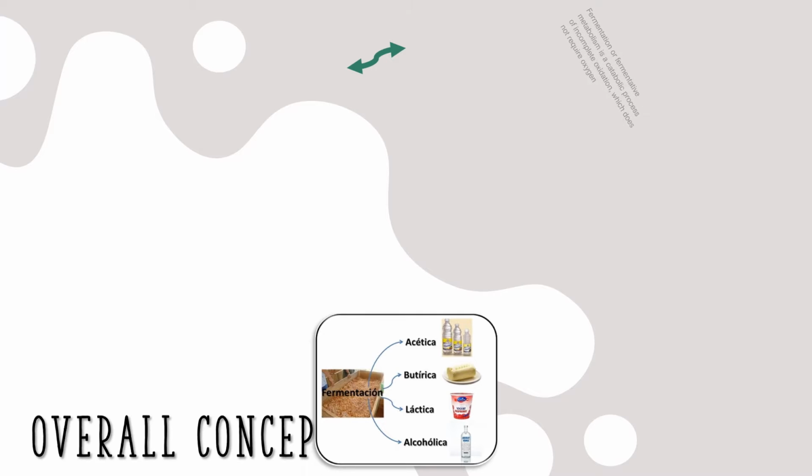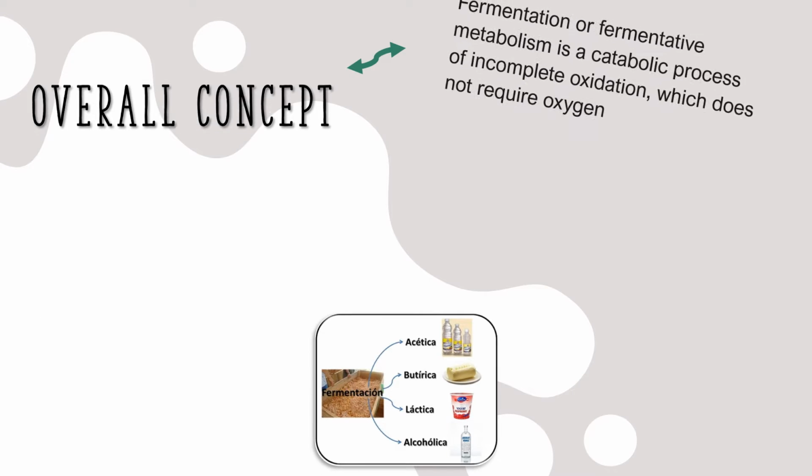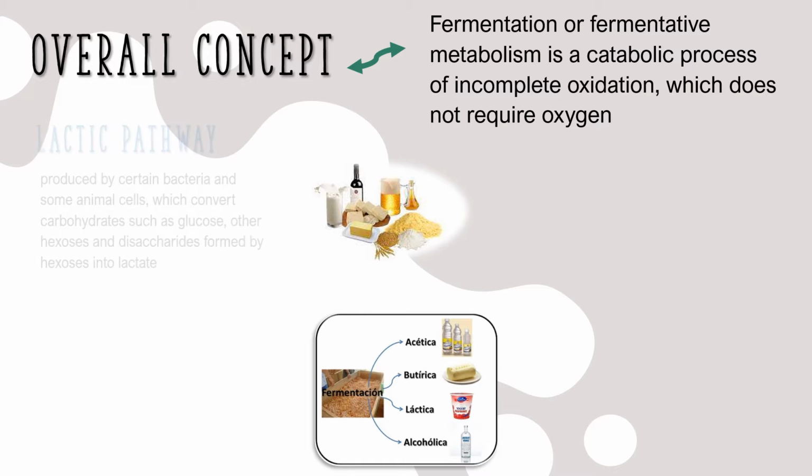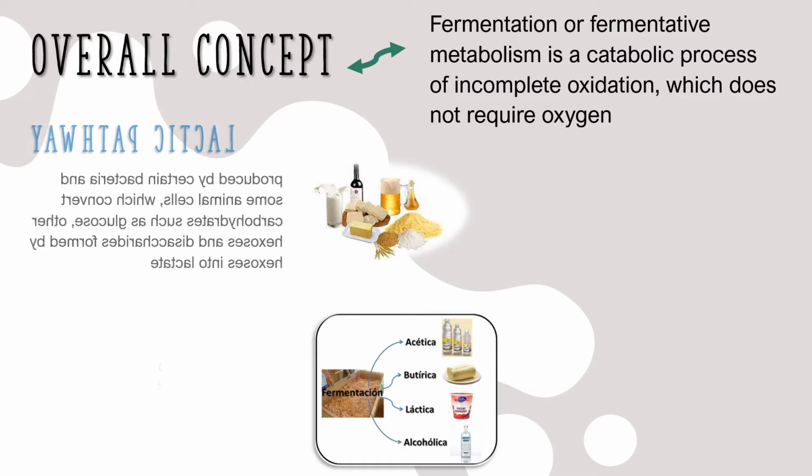In general terms, when we talk about fermentation or fermentative metabolism, we are talking about a catabolic process in anaerobic conditions, which means that it is a process where molecules, usually carbohydrates or sugars, are degraded in the absence of oxygen. Within fermentation we find four main ways: lactic, alcoholic, butyric, and acetic. The best known for their use in industry are the lactic and alcoholic routes.